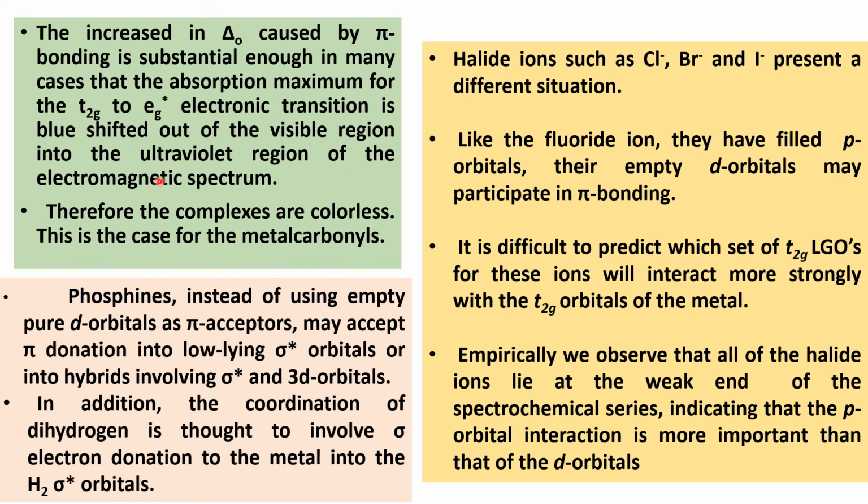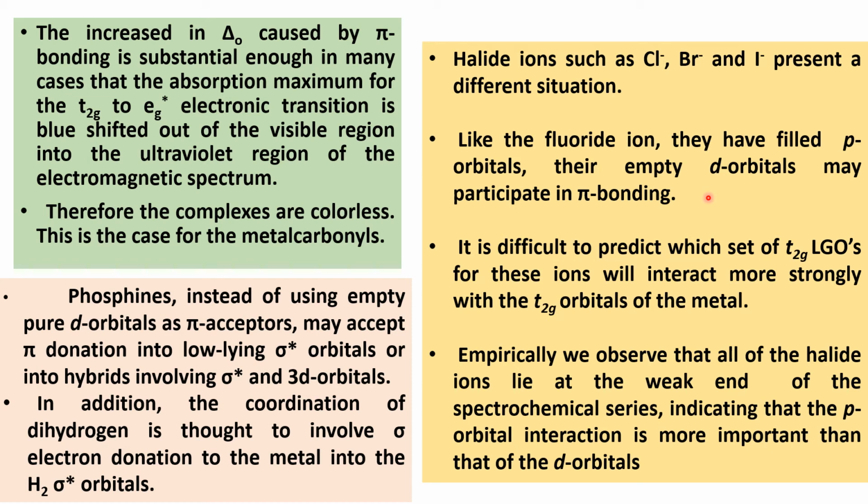In the case of carbonyl complexes, the t2g to eg* absorption maximum is blue shifted into the ultraviolet region, that is, the complexes become colorless. In the case of chloride, bromide and iodide anions, they have filled p orbitals and their empty d orbitals may participate in pi bonding.